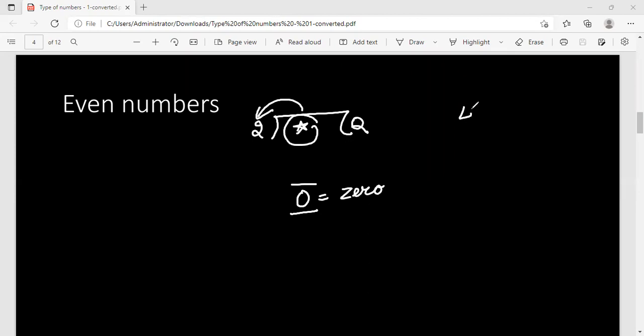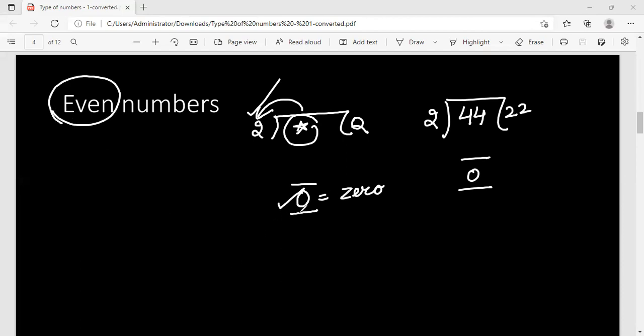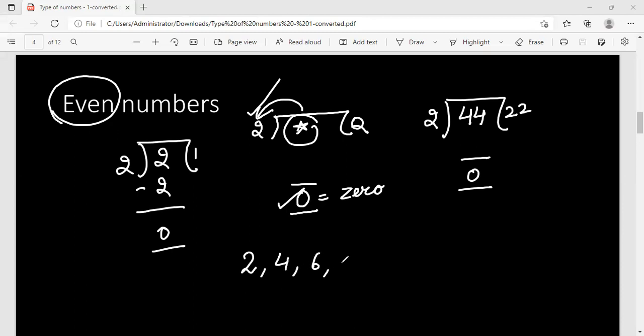If we take say 44 and divide it by 2, I'll get 22 as the quotient and 0 as the remainder. So all those numbers which when divided by 2 leave a remainder of 0 are known to be even numbers. For example, if we take 2 and divide it by 2, definitely we get 0 as the remainder. So basically, even numbers are the table of 2: 2, 4, 6, 8, 10, and so on.